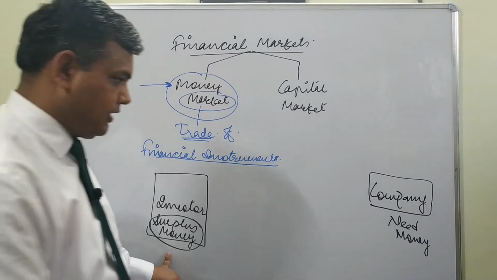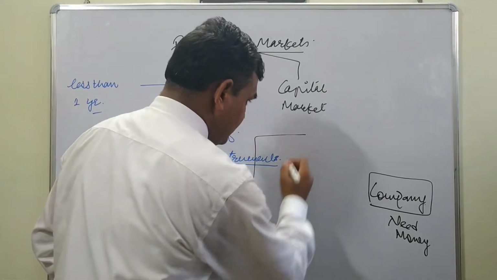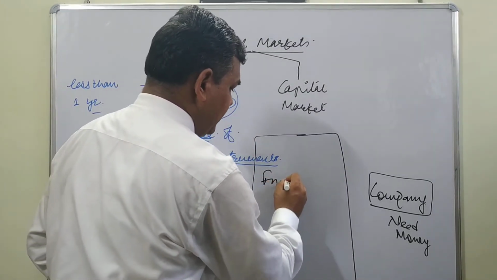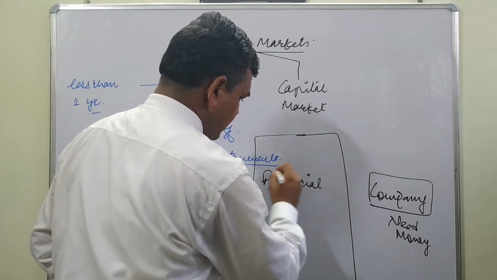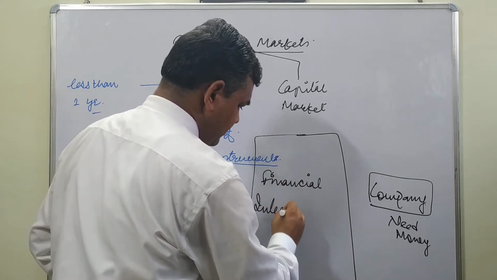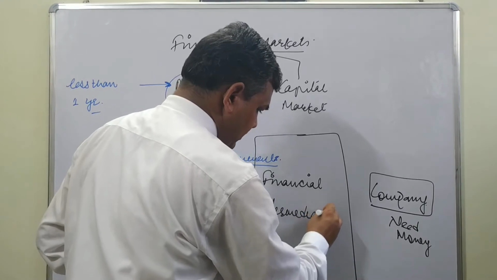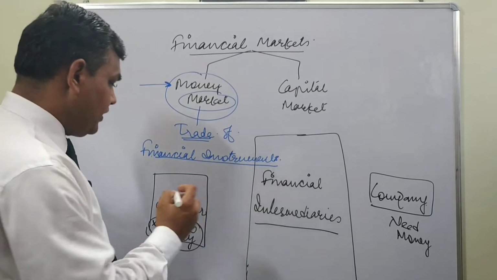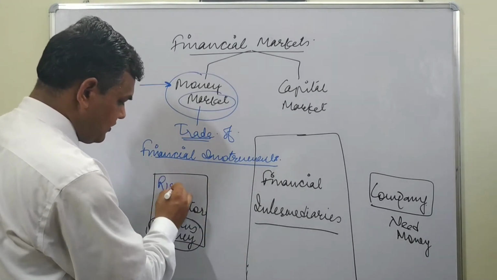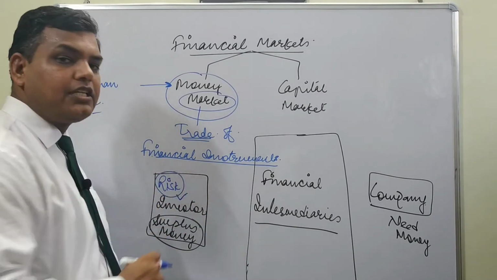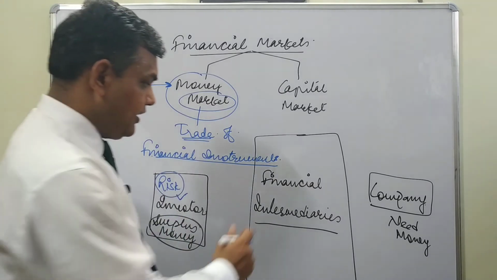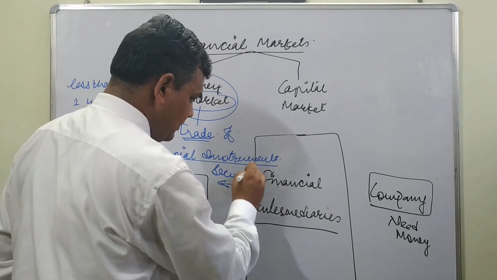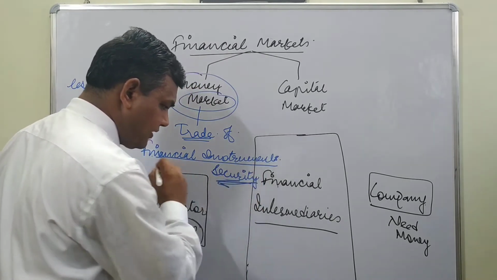Who will help? In order to make this feasible, the government of India created these financial intermediaries. These financial intermediaries serve the purpose of both. How do they serve the purpose of both? The investor is risk averse. He feels, no, my money should not sink, he feels the risk. What does the intermediary do? It gives him security against the risk. That, not to worry, your money is safe.